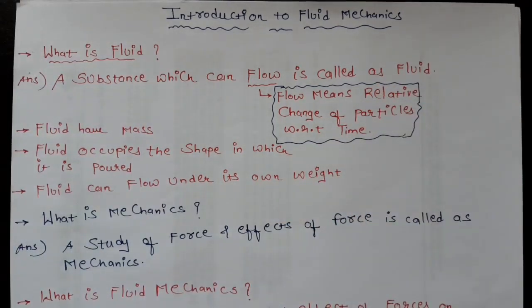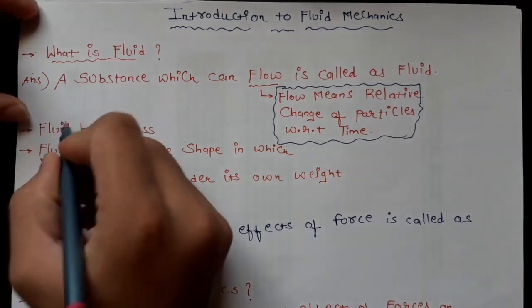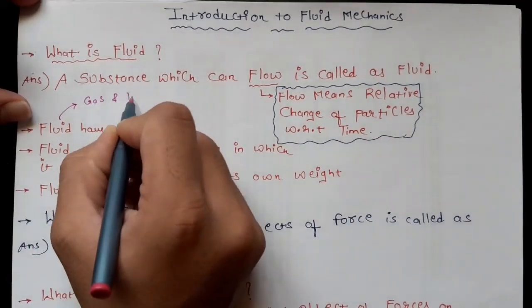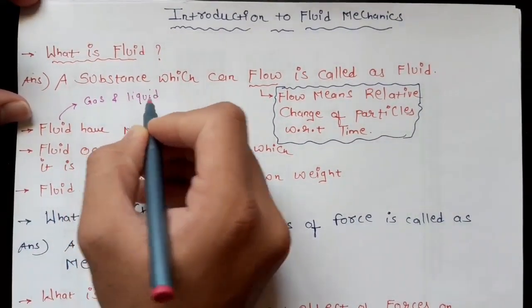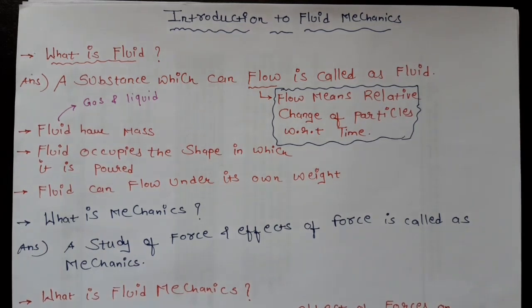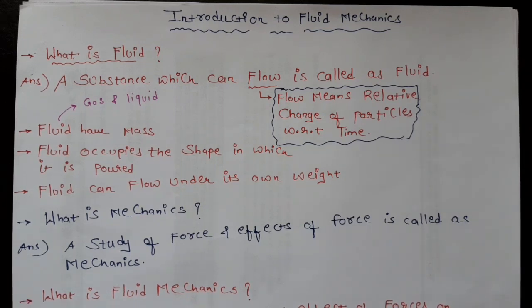Also, a fluid has mass. A fluid can be a gas or a liquid. A fluid occupies the shape in which it is poured. A fluid can flow under its own weight. Whenever you tilt the water bottle, water automatically comes out of the bottle. So from that we can say that a fluid can flow under its own weight.